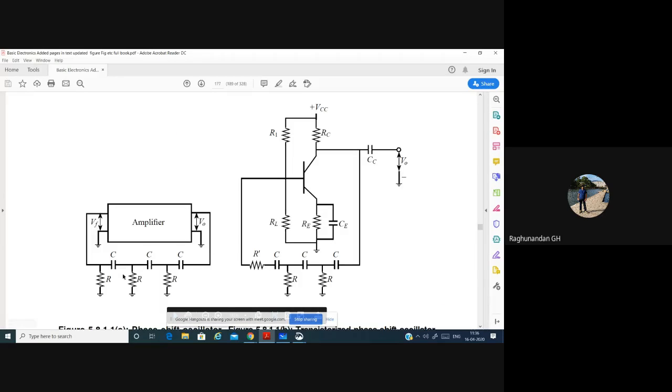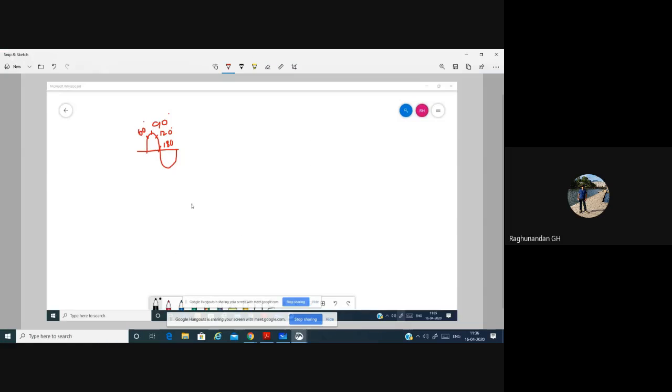Now we have 3 RC pairs. When the signal comes here and passes through them, once it passes the first RC pair, the signal will be like this. The signal which was coming from the output was like this.